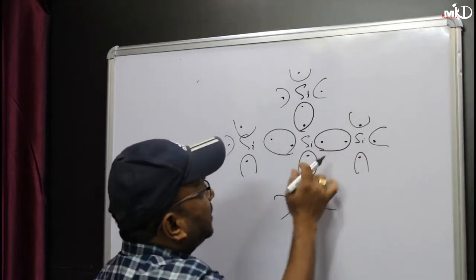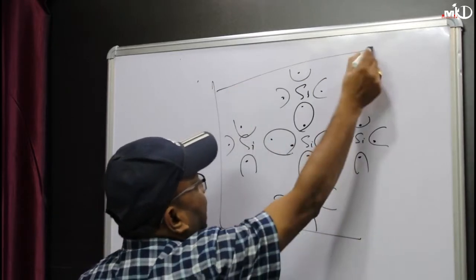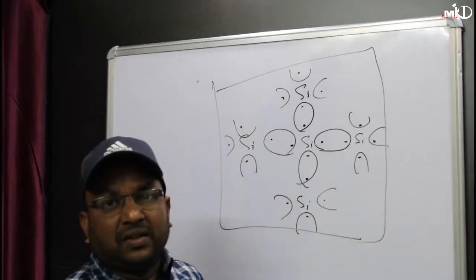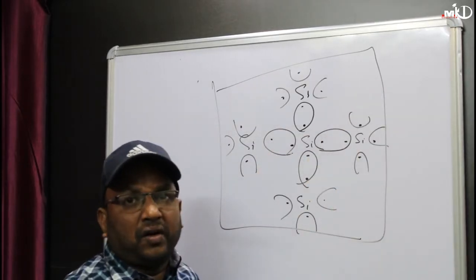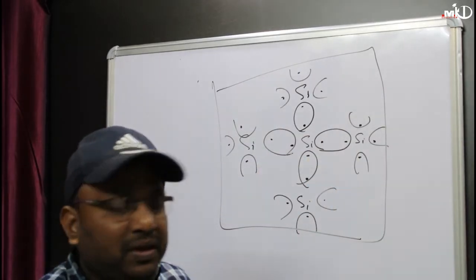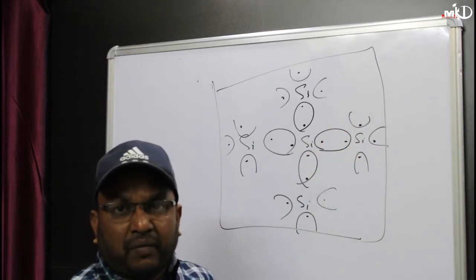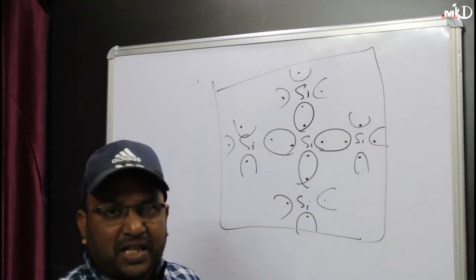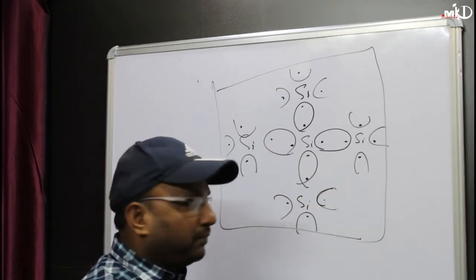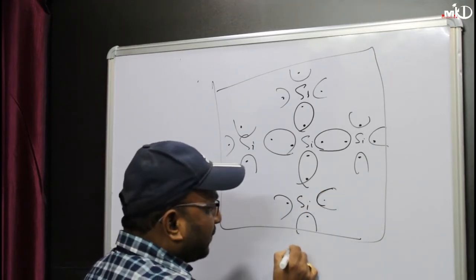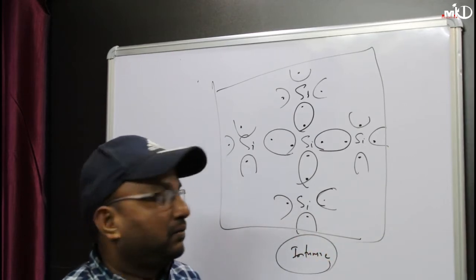So this is a pure semiconductor material. It contains only silicon, or it can contain only germanium, and each silicon is perfectly balanced, having 8 electrons in the outermost shell, that means having the octet.